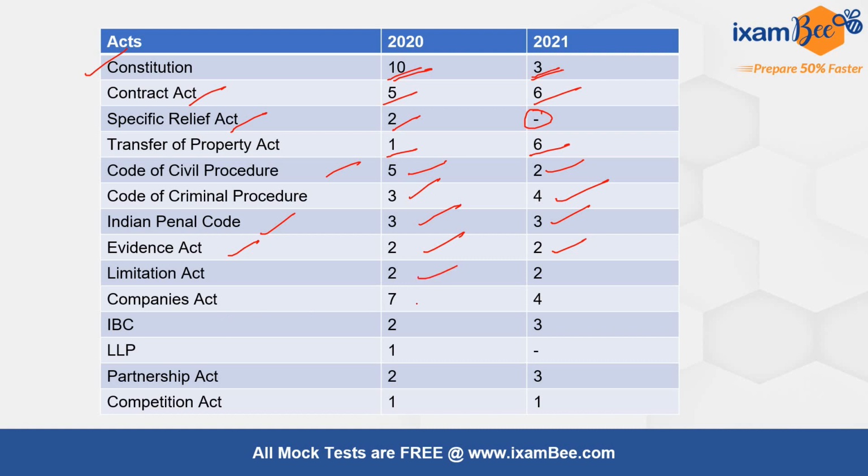From Companies Act in 2020 there were 7. In 21 there were 4. From IBC there were 2 and 3 respectively. From Limited Liability Partnership there was 1 in 2020 and no question in 2021. From Partnership Act there were 2 in 2020 and 3 in 21. From Competition Act there was 1 each in both the years.